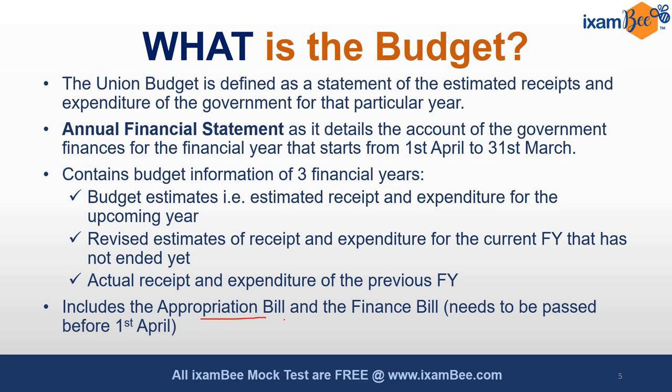Appropriation bill is the money bill that gives the government the power to withdraw funds from the consolidated fund in order to meet its expenditure during the financial year. And this consolidated fund includes revenue earned from direct taxes like income tax, corporate tax, and indirect taxes such as GST, customs, and excise duties. And dividends and profits from PSUs, disinvestment receipts, debt repayments, and loan recoveries are also included in this fund. Whereas the finance bill reflects the key changes pertaining to direct and indirect taxes.